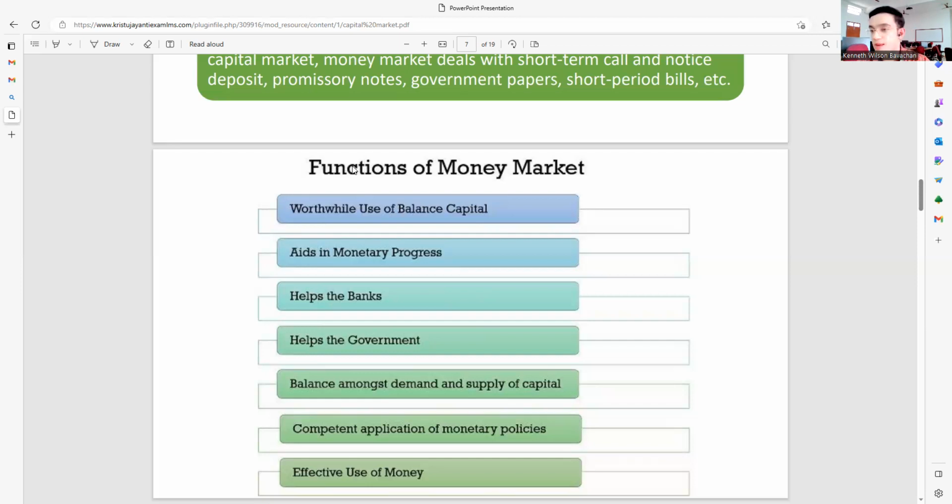Effective use of money, very important. We are rightfully using the money. We are not putting the money into any other form of activities such as gambling, wherein you're putting some money and getting more. It's not that kind of a concept.